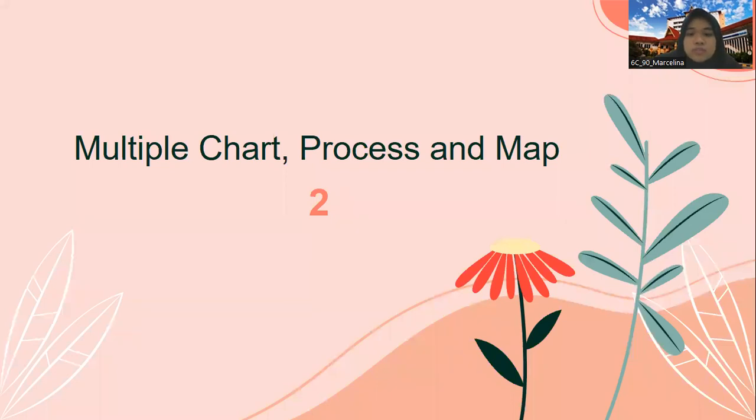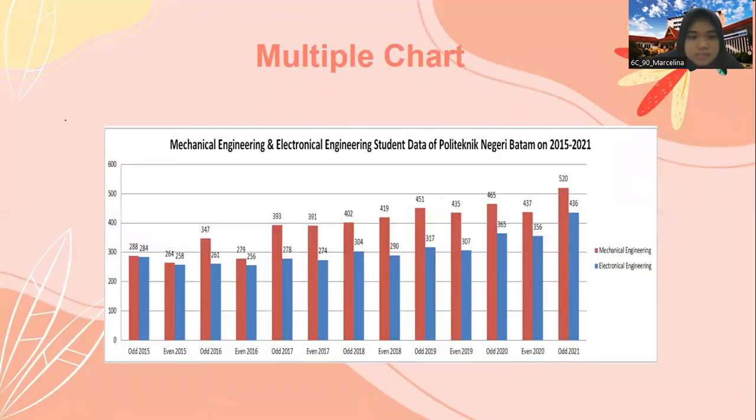Next, we move to the next material. The second material talks about multiple chart, process, and maps. A multiple chart is a chart that represents two or more sets of data by bars or lines. Next. This is the example of a multiple chart.